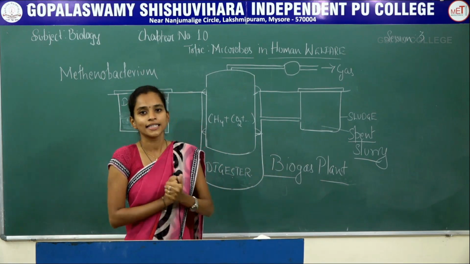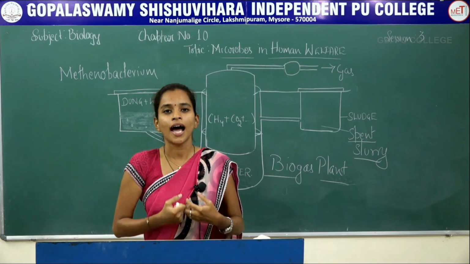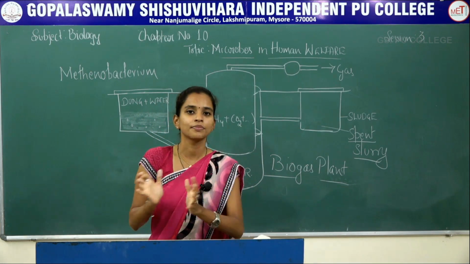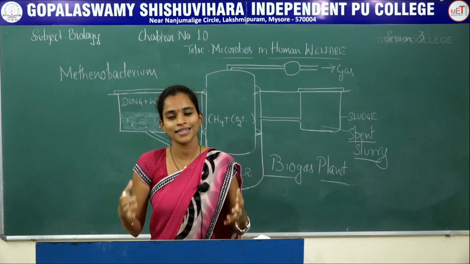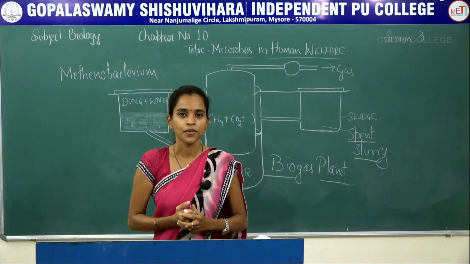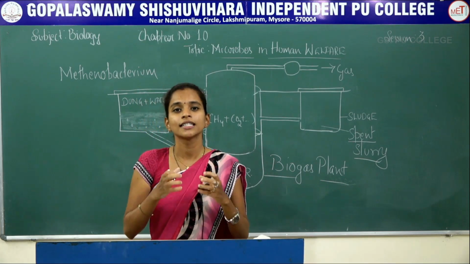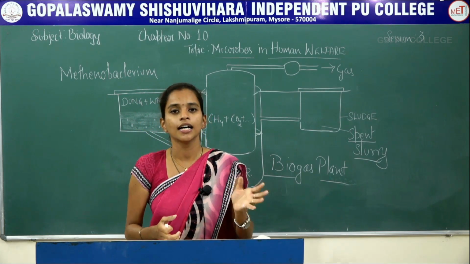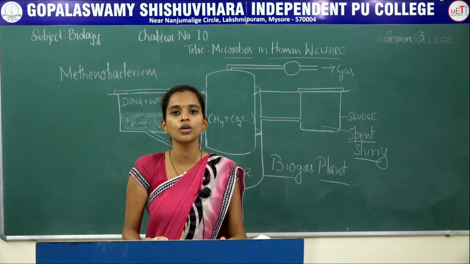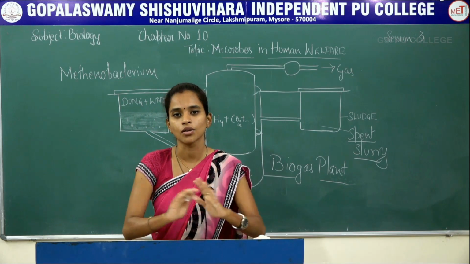Now we should know that the sewage treatment plant as well as the biogas plant have been put forward in India, and the sewage treatment plant is much more restricted to larger metro cities, whereas the biogas plant is restricted to villages, as in larger cities there is not a large amount of space to have a biogas plant. Now when it comes to the sewage treatment plant, it has been successful in treating certain holy rivers in India like Ganga as well as Yamuna, because most of the industries and households released the sewage into this holy water and made it unfit for consumption.